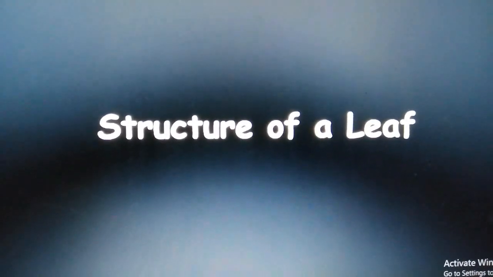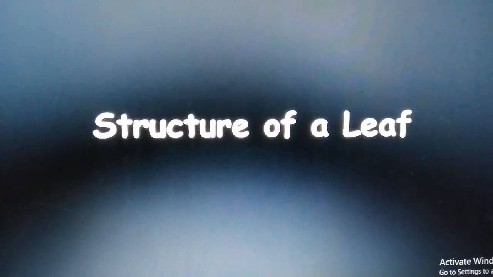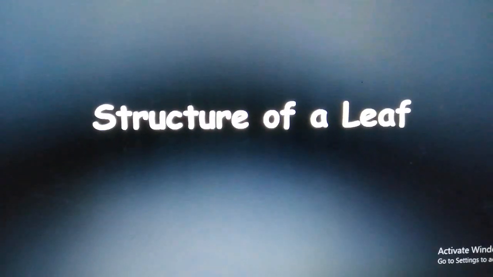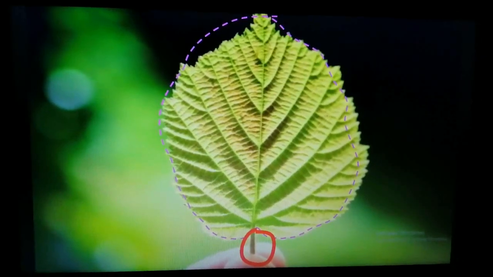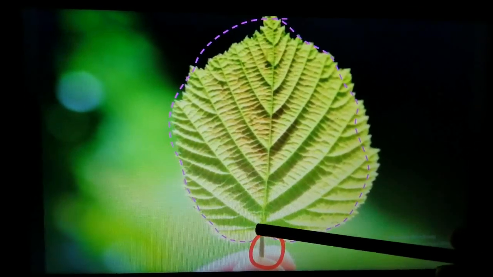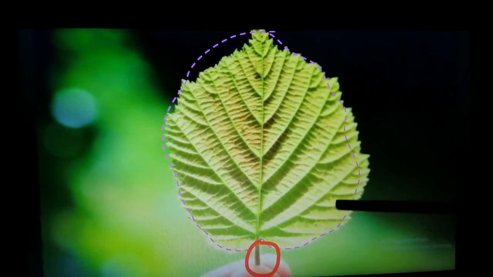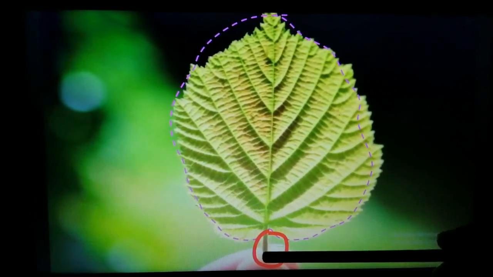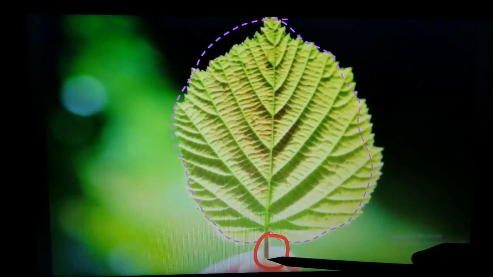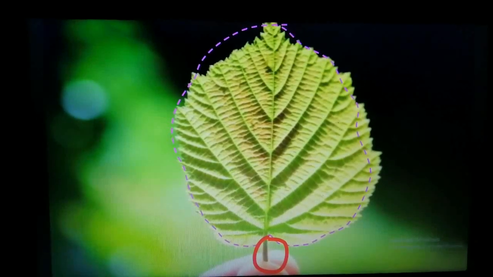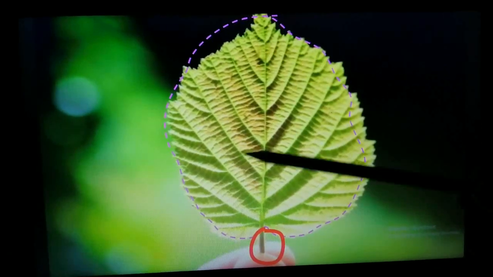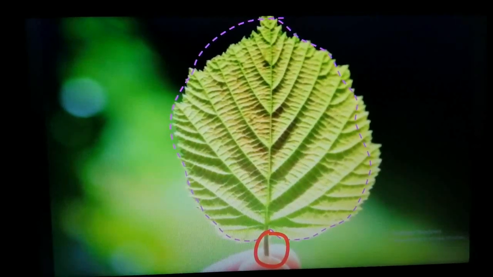Now we come to the structure of a leaf. Now even though leaves are of different shape and size and color, they all have some common features. So this is what a leaf looks like, and it can be divided into two regions. From base to the tip is one region, and from base to the end that attaches to the stem, this end will be attached to the main stem of the plant. So it can be divided into two regions. This is one region and this is the second region.